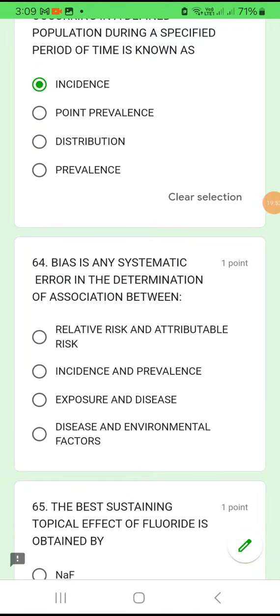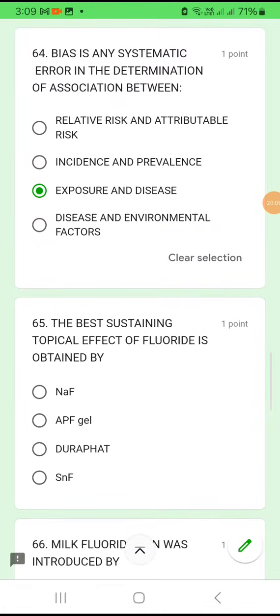64. Bias is any systemic error in the determination of association between what? Between a disease and its exposure, isn't it? So any error in the determination of association between disease and its exposure. So option C. 65. The best sustaining topical effect of fluoride is obtained by.